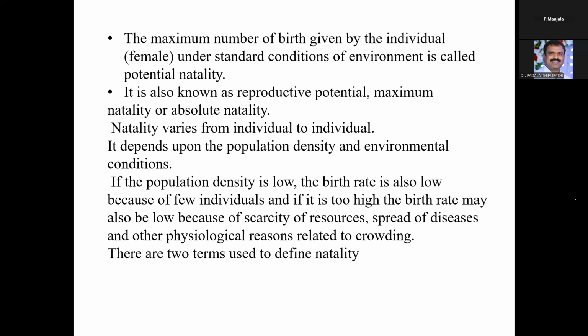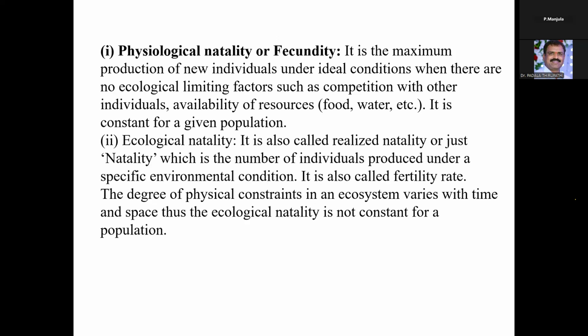There are two terms used to define natality: physiological natality or fecundity, and ecological natality. Physiological natality or fecundity is the maximum production of new individuals under ideal conditions, when there is no ecological limiting factor such as competition with other individuals or availability of resources like food and water. It is constant for a given population. So it is called physiological natality or fecundity.